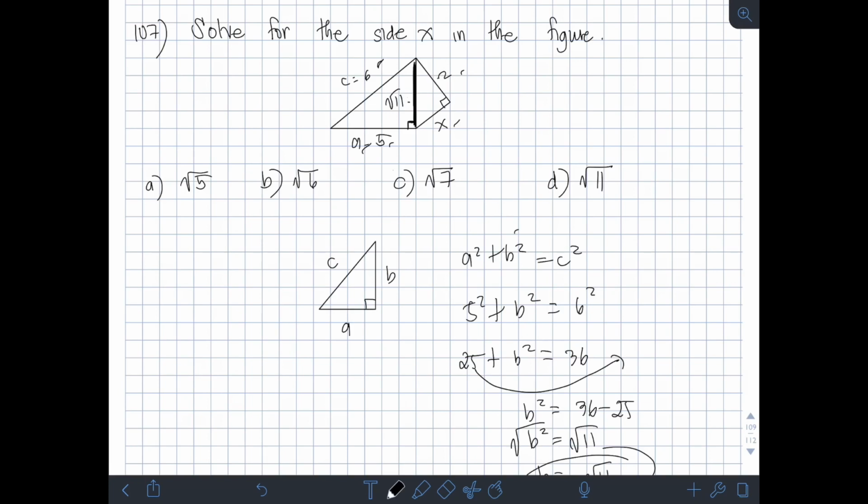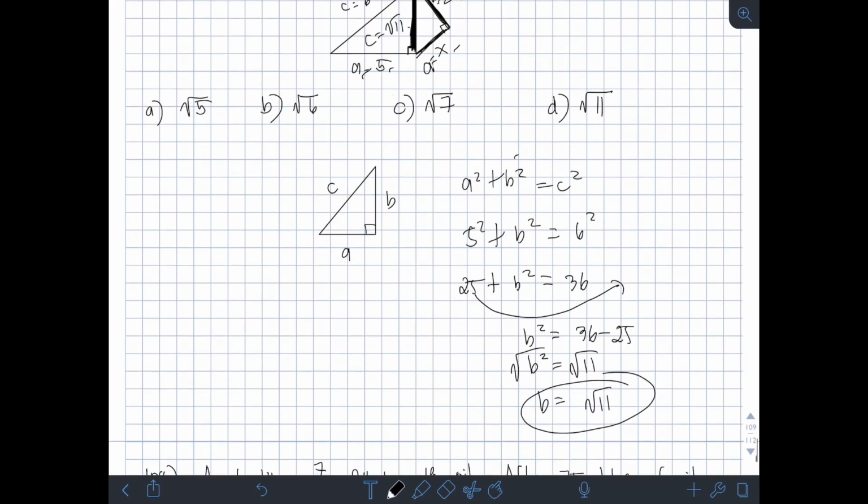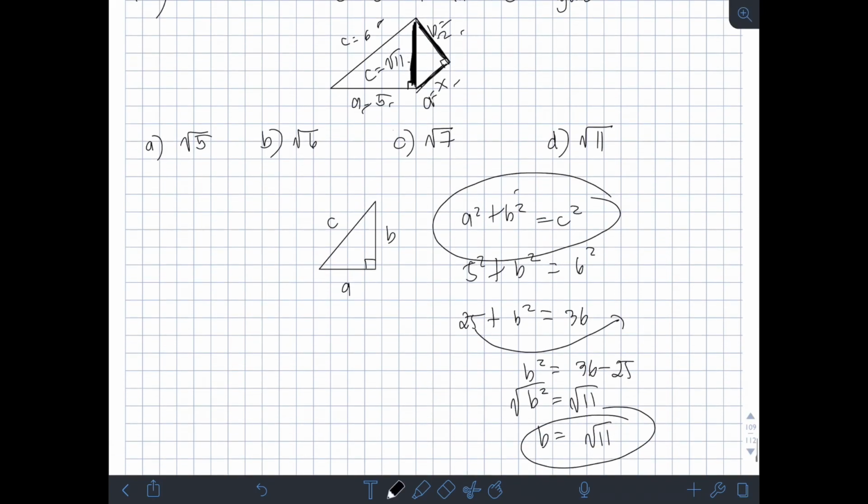Okay? Ngayon, gamitin uli natin yung Pythagorean theorem this time sa right triangle na to. Okay? So, given yung hypotenuse, this time na square root of 11 yung nakuha natin, isang leg na 2, pwede nating makuha itong isang leg din na x. So, let's say A uli itong x, tapos B itong 2, and then C is square root of 11. So, same formula. So, A is x unknown, so x square plus B square, this time given na 2, 2 square equals C square, so square root of 11 square.